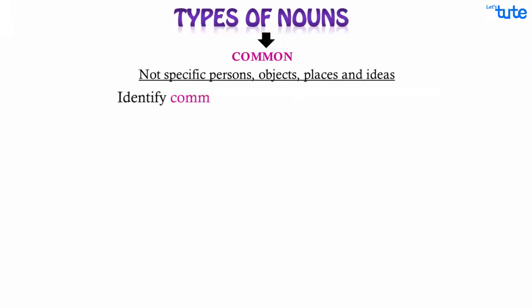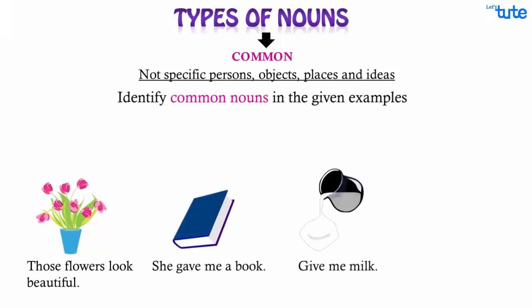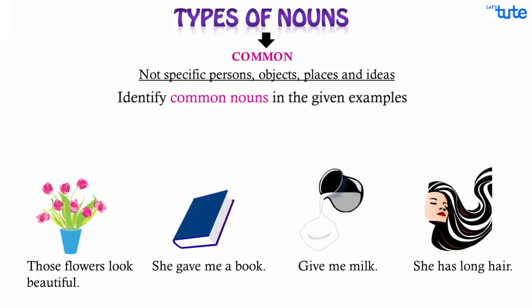So, can you guess the same in the given examples? Those flowers look beautiful. She gave me a book. Give me milk. She has long hair. Yes, flowers, book, milk, hair are all common nouns.